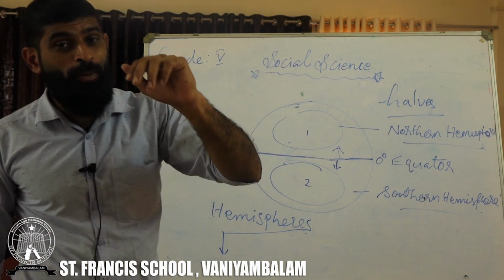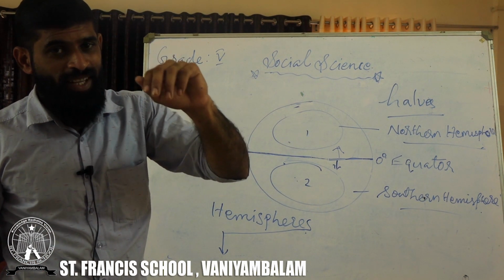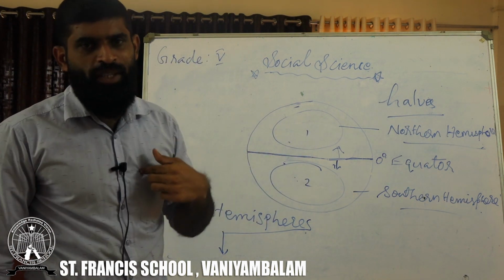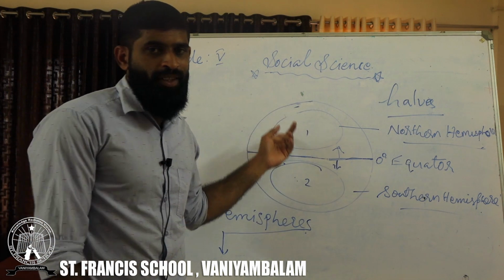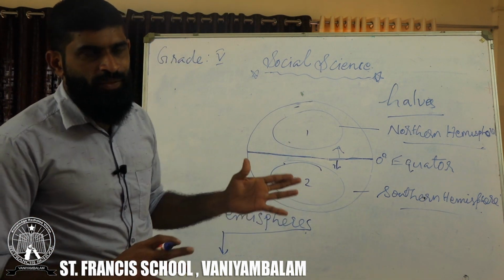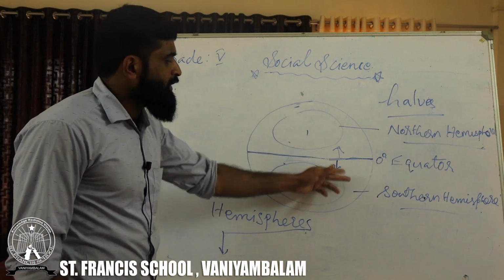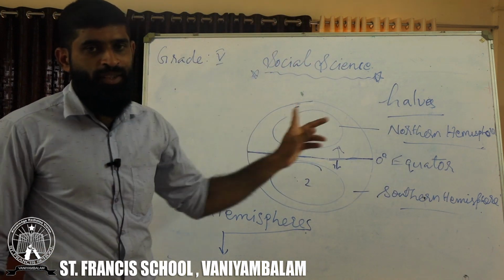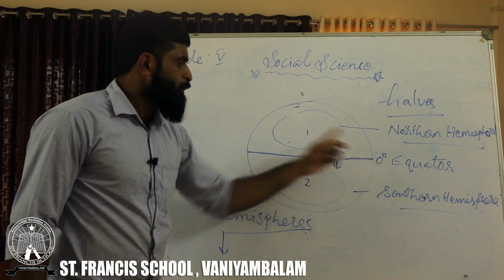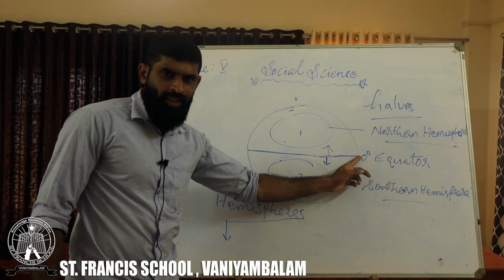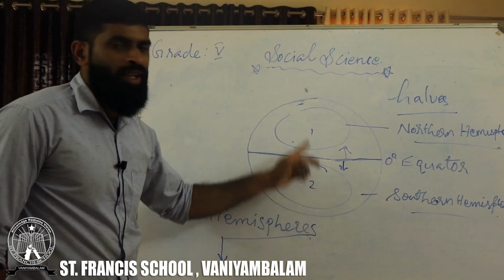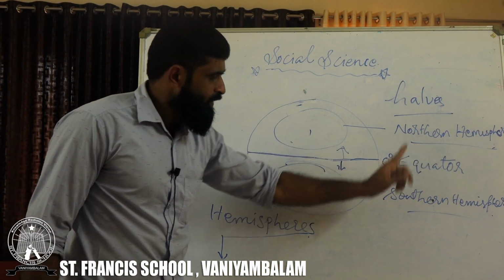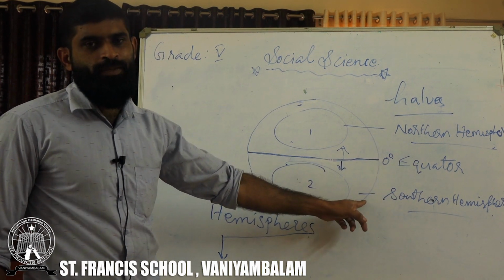Who formed these lines? Are they already there? No, they are not there. They have been drawn by human beings. For what? For our convenience, for our betterment. We also learned the equator, the 0 degree latitude, which passes through the middle part of the earth and creates two hemispheres: one is the northern hemisphere, the second is the southern hemisphere.